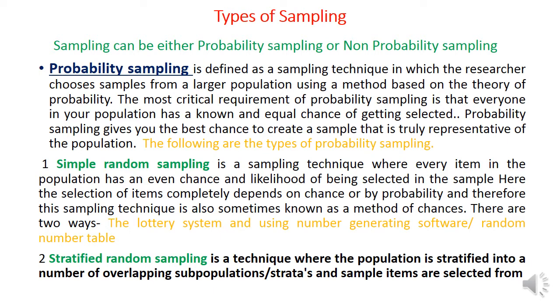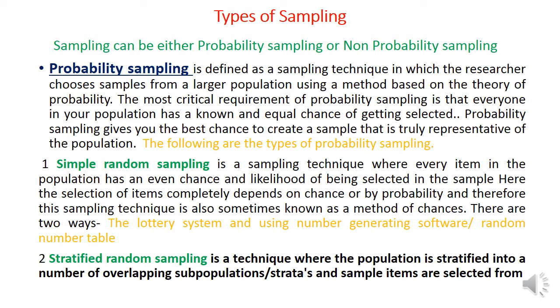Simple random sampling is done by taking a lottery or through a number table based on software. In simple random sampling, the samples are selected by taking lots.